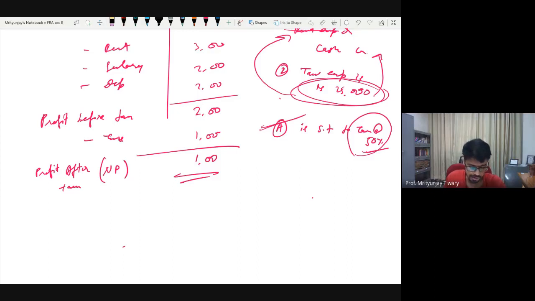Now here you would notice that by doing this, only one side of the transaction is done. Every transaction has a debit and a credit. So right now, what was there? I would have passed a journal entry of tax expense debit and cash credit. And I don't know the amount. So right now I have found the amount.